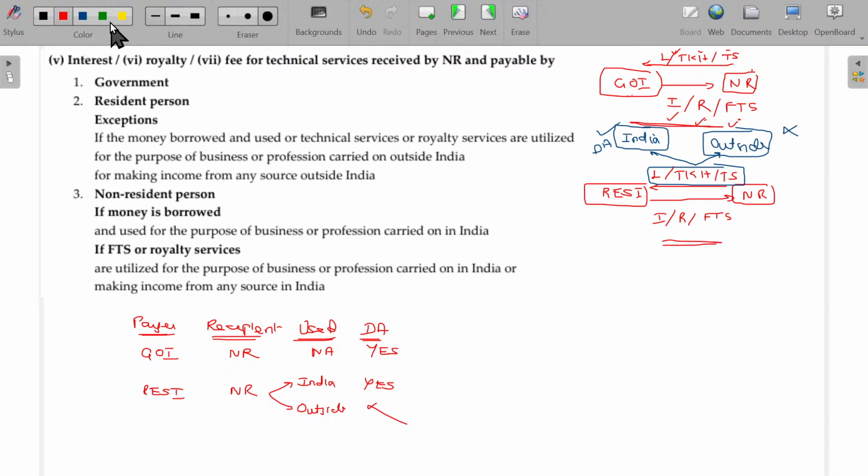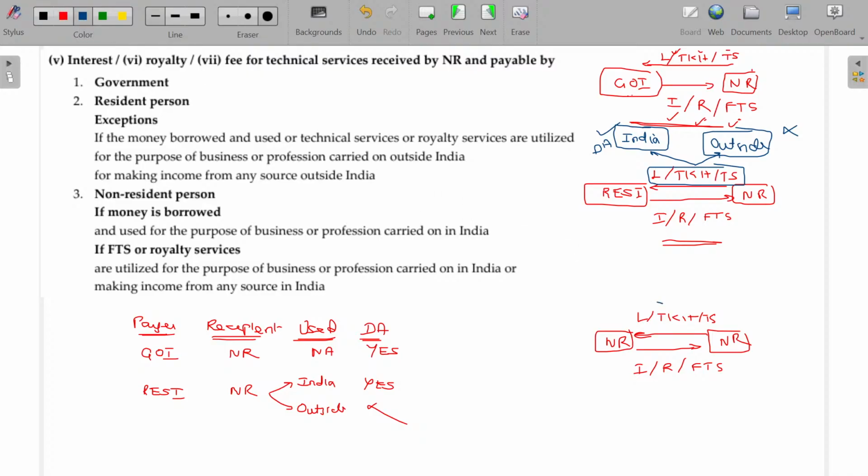Third scenario. If the payment is made by non-resident, to whom? Non-resident. The borrower or the support enjoyer may be non-resident, for loan, technical know-how or some other technical services. For that, this non-resident makes the payment to non-resident by way of interest and royalty, fee for technical services. These are the three special incomes we have.